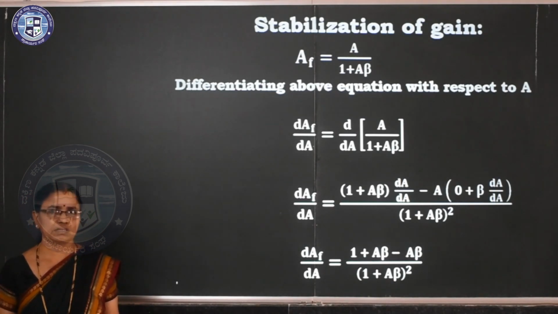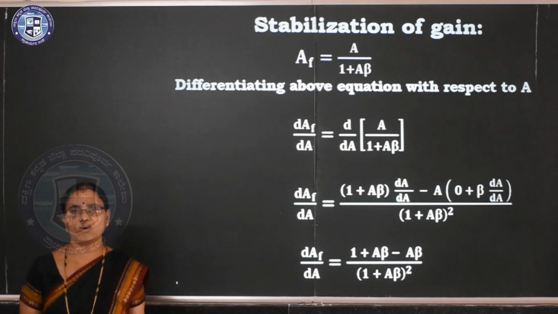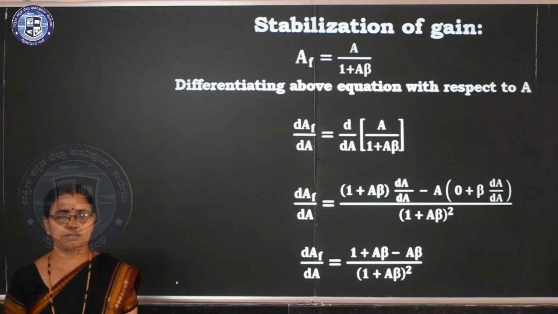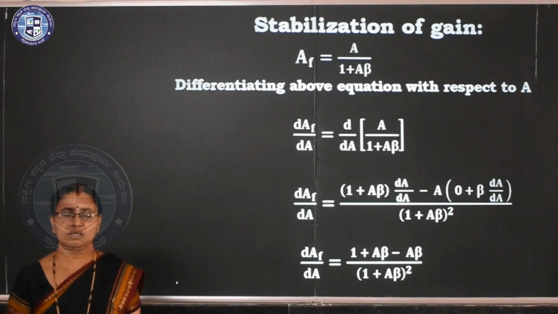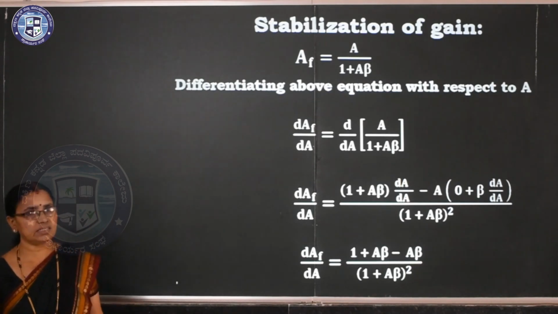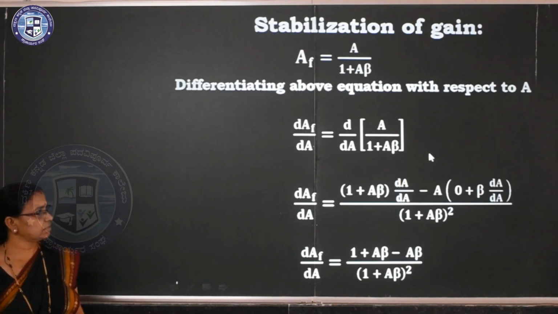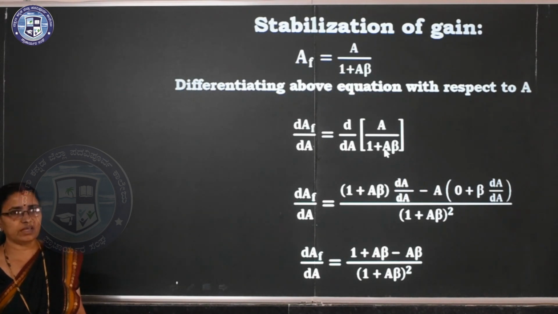Differentiation is not applied for constant values, it is only applied for variables. So here A is the variable, so you can consider like this: 1 plus A beta, this is 1, and A into differential of 1, that is 0, and differential of A beta, beta is the constant taken outside, so we are applying only for the variable, differential of A with respect to A.